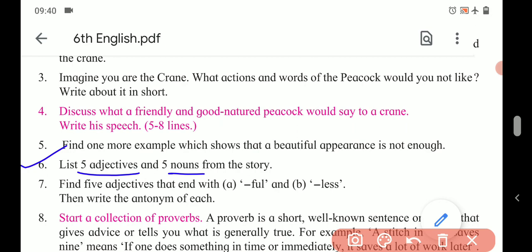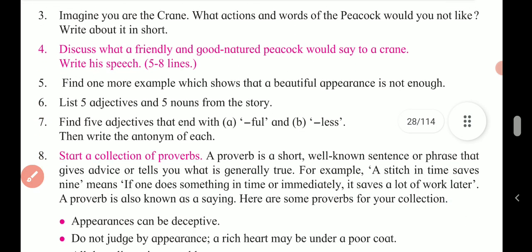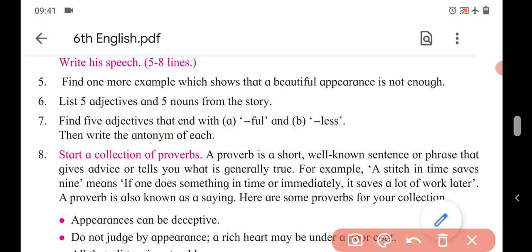Then 5 nouns: peacock, crane, tail, bird, feathers, etc., rainbow, etc. are the nouns. You have to write 5 examples of nouns and adjectives from the story only, just like I told.